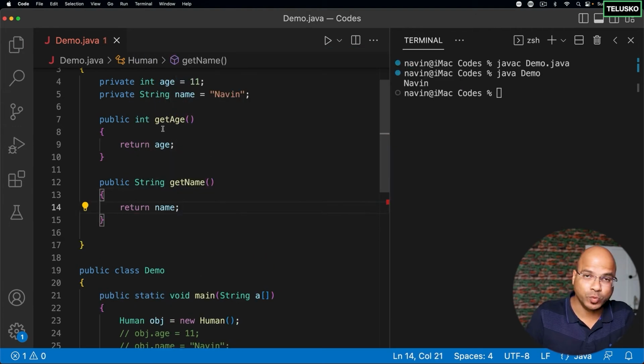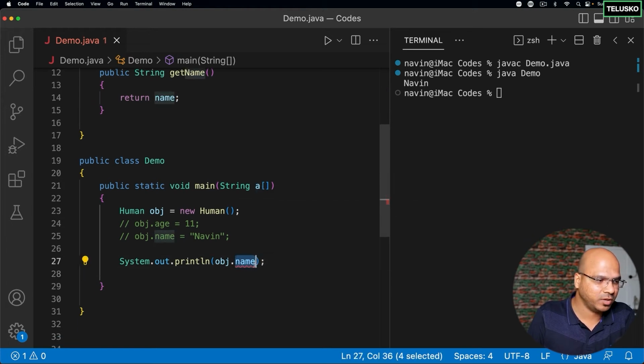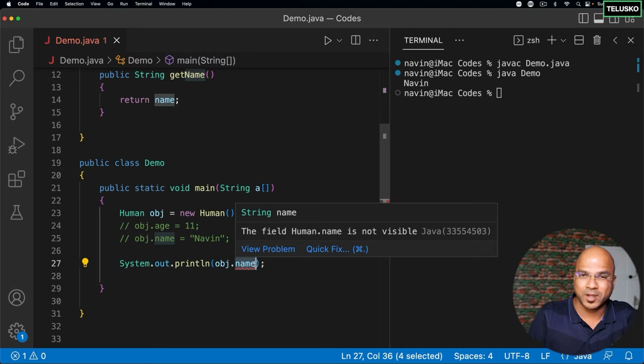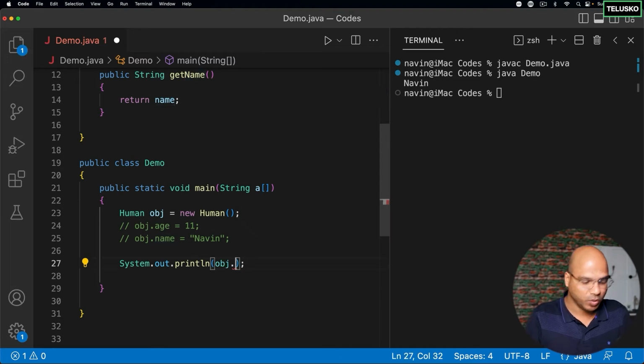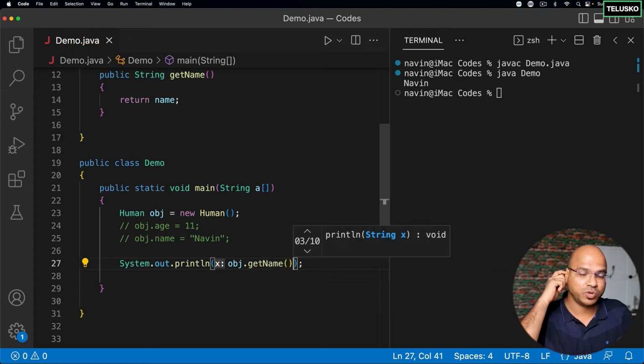Okay, so we got two methods, getAge and getName, and then we are returning the age and name. Now, if someone wants to fetch it, I can simply say, hey, don't call name, that will not work because name is a variable which is private. You can access the methods. You can say obj.getName. That's how you can fetch a value.